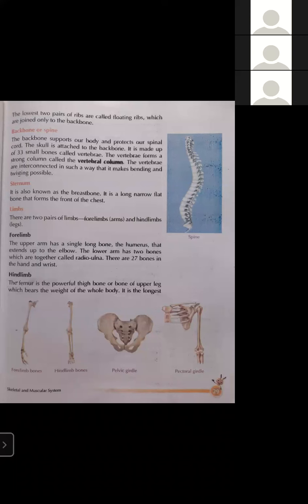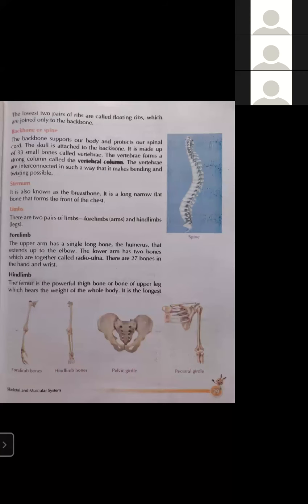We have already discussed this in the previous chapter, but this word limbs comes again, so I am repeating that limbs means legs. There are 2 pairs of limbs, forelimbs and hind limbs. As we are discussing the skeleton of a human being, in a human being there are only 2 legs and 2 hands. So arms are our forelimbs and legs are our hind limbs.